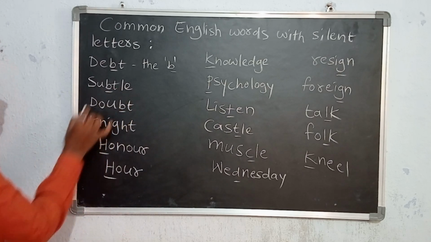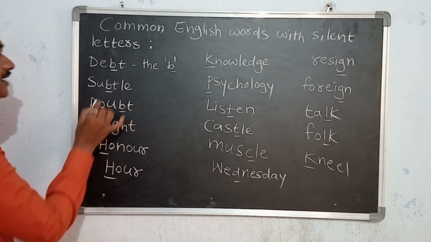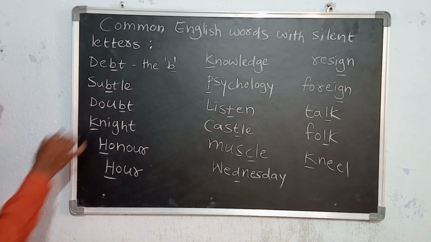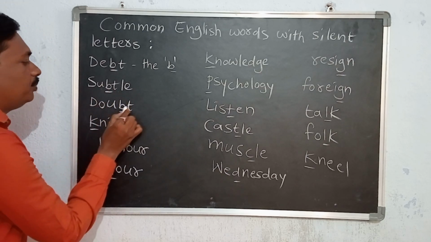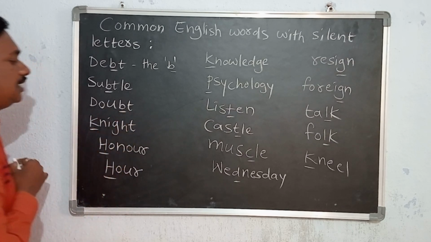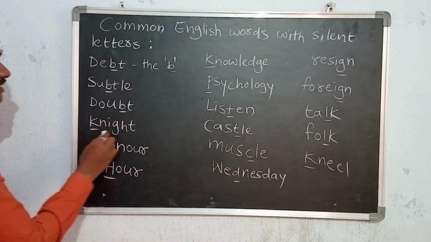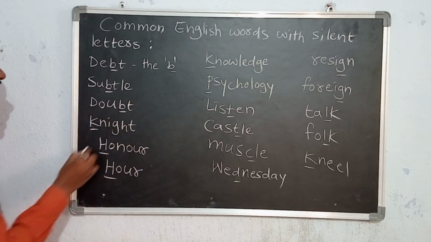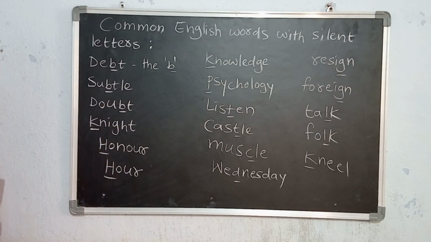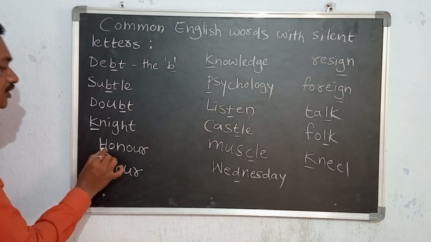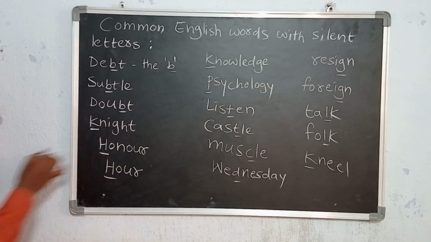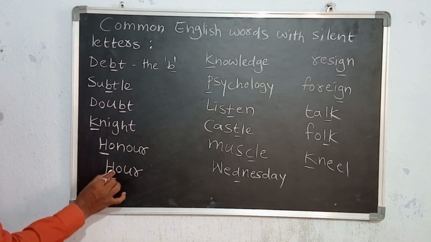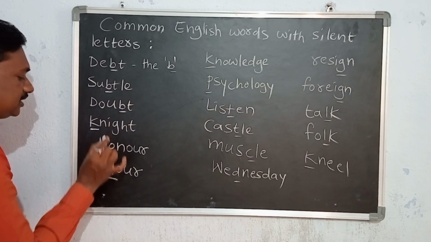Next, subtle. S-U-B-T-L-E, subtle. In this word, the letter B is silent. Next, doubt. D-O-U-B-T. Doubt. Here, the letter B is silent. Next, night. K-N-I-G-H-T. Night. The letter K is silent. Next, honor. H-O-N-O-U-R. Honor. So the silent letter is H here. Hour. Again, the silent letter is H.